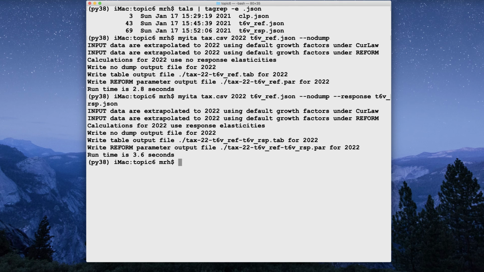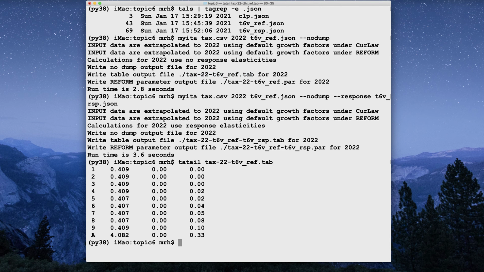And we can look at the two table output files with the tail command. First of all, the no response table output. Here's where we saw the reform generates a third of a billion extra ringgit per year.